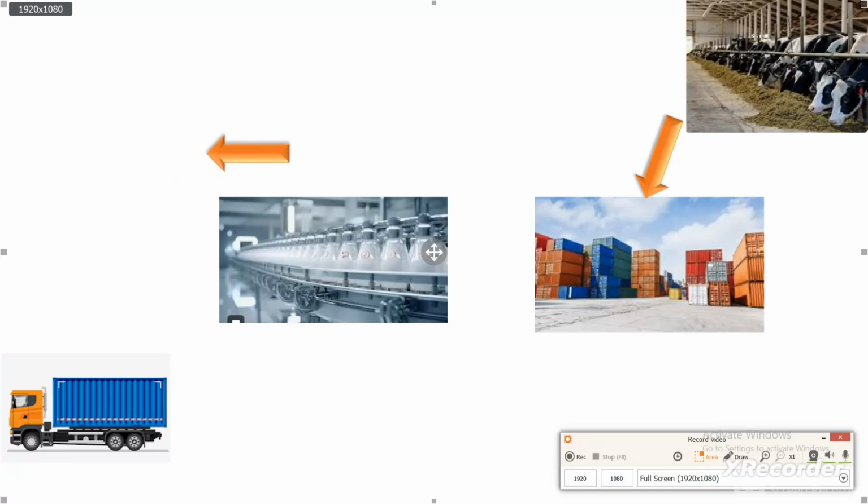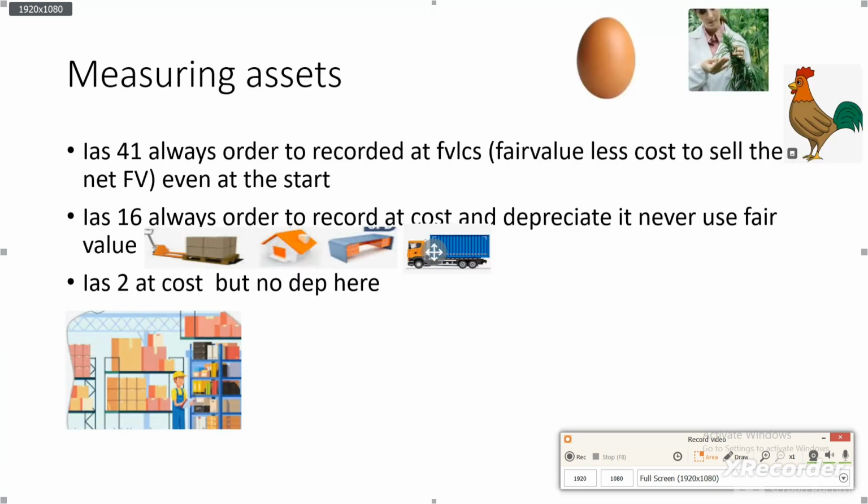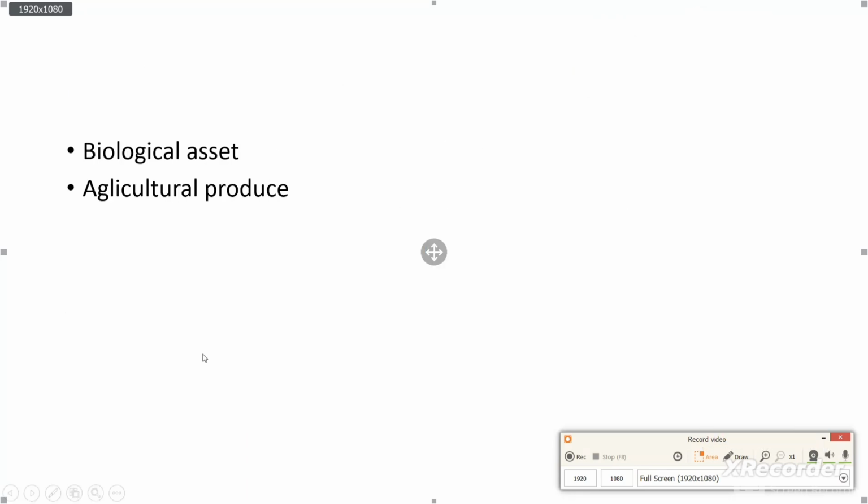That's why it's called fair value less cost to sell. So this rule is applicable for IAS 41, to look at the biological assets and agricultural produce.